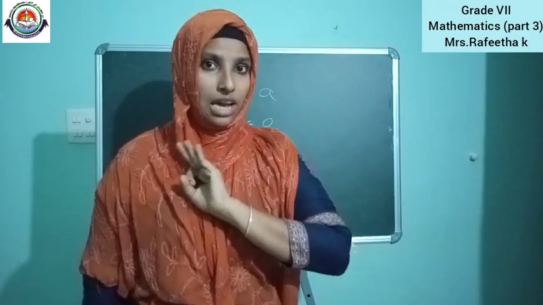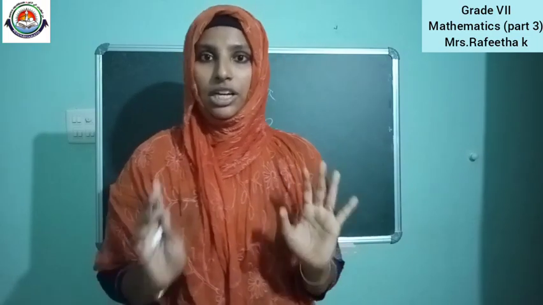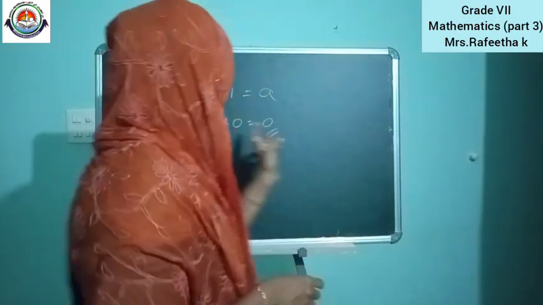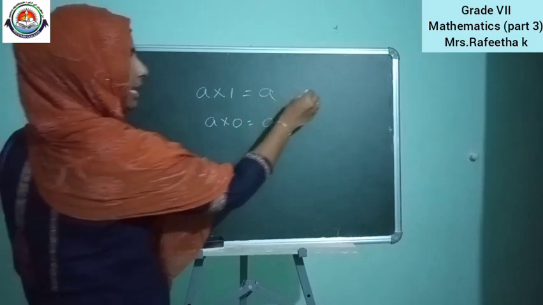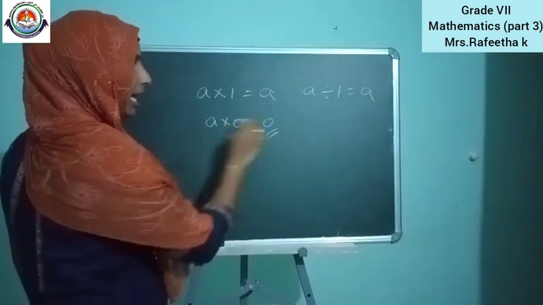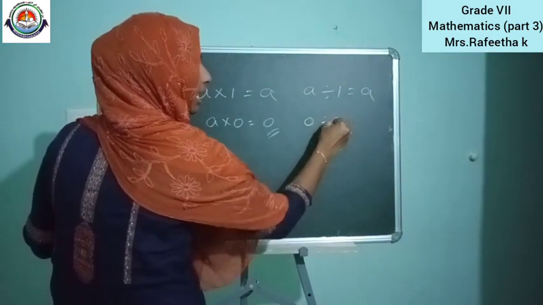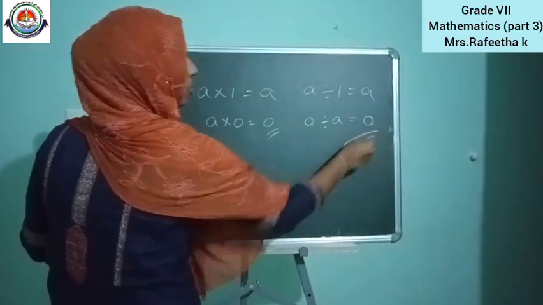These three properties are not satisfied in the case of division, while closure, identity and zero property are satisfied in the case of division. That is, a into 1 is equal to a, like that a divided by 1 is also a. And 0 divided by a is equal to 0.